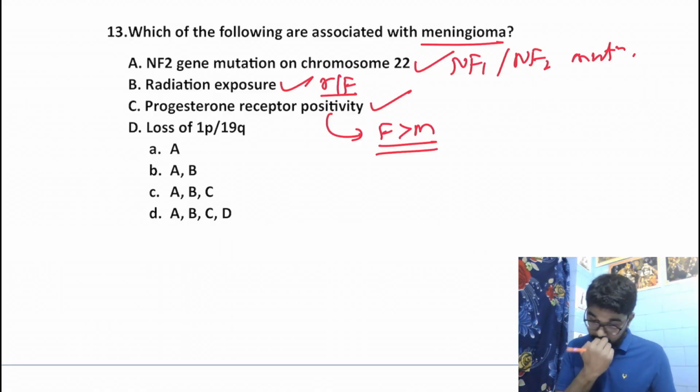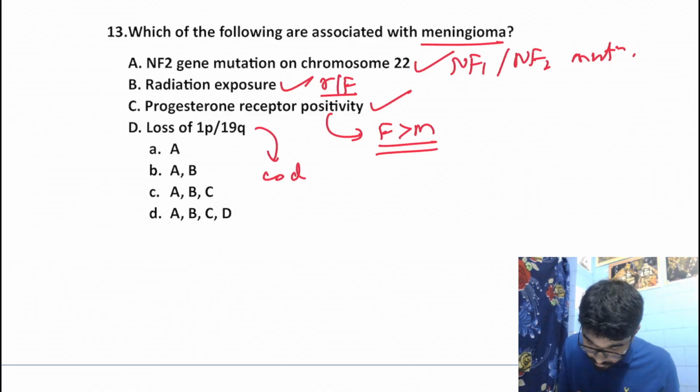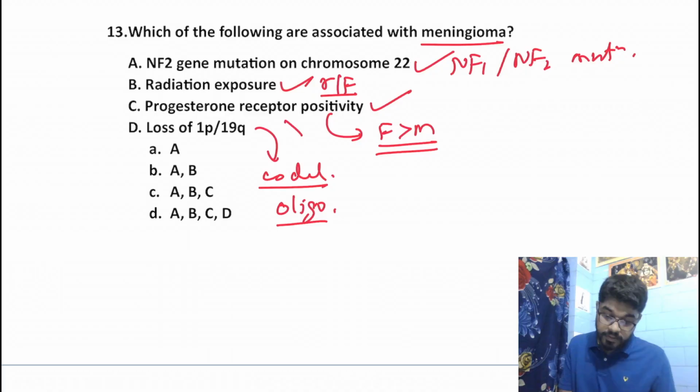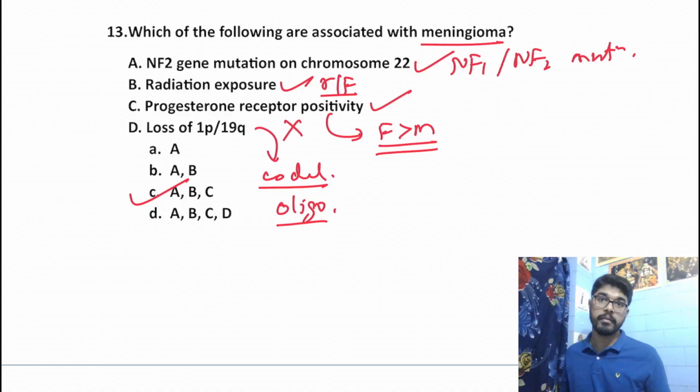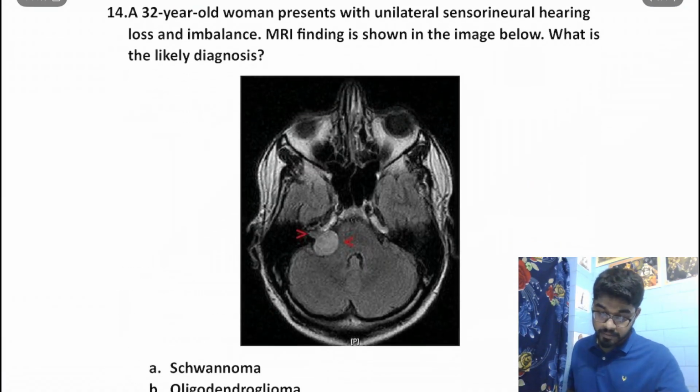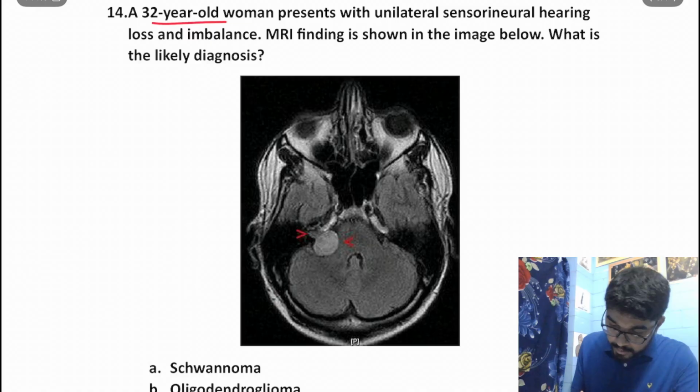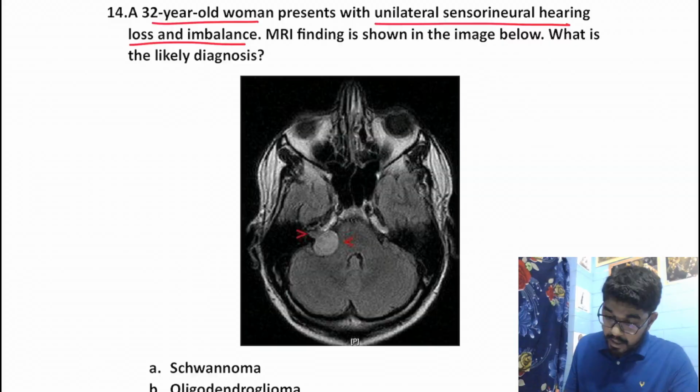And loss of 1p19q, this co-deletion as we already discussed is associated with oligodendroglioma. So this is a false statement. So our answer should be A, B and C. Option C should be correct. Okay. Moving on to the next question. A 32-year-old man presents with unilateral sensorineural hearing loss and imbalance. MRI finding is shown in the image below. What is the likely diagnosis?